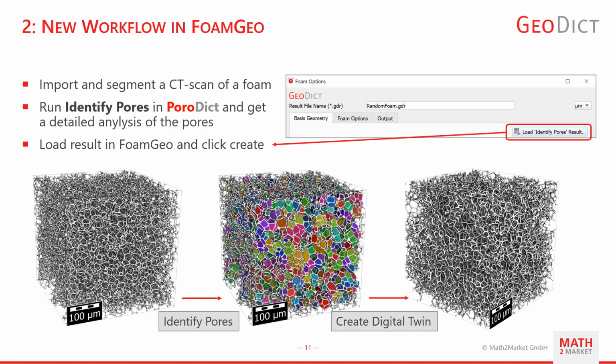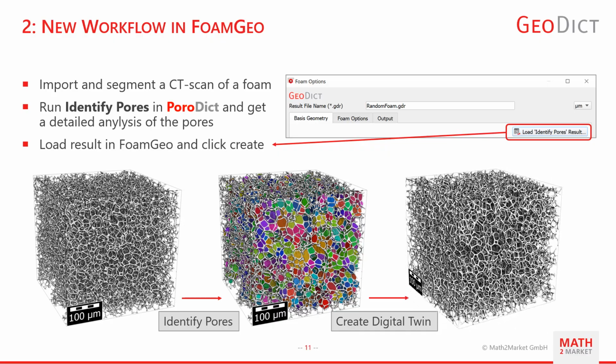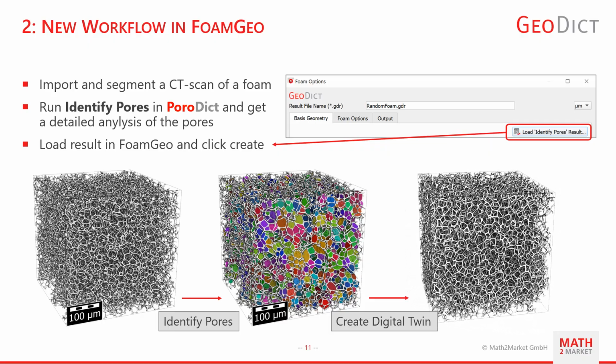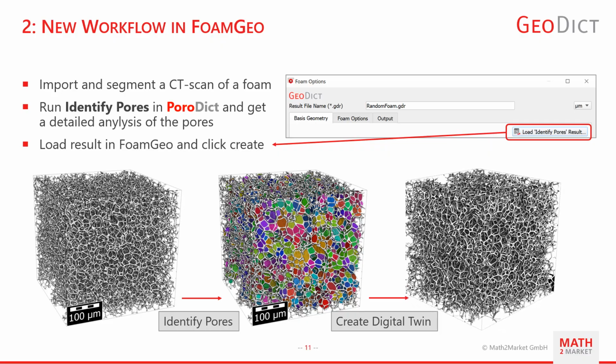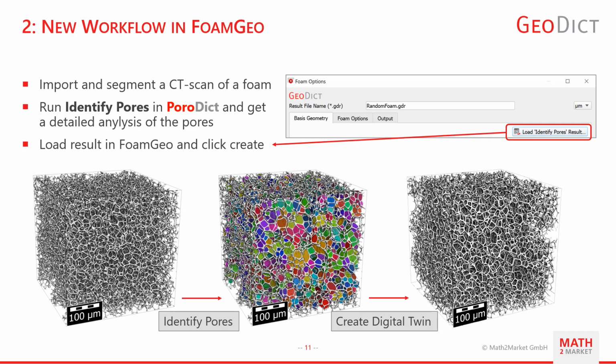The example shown on the left is a microCT of a random foam after segmentation. In the image in the middle, you see the result of pore identification run in PoroDict. With this result, FoamGeo was used to create a digital twin.